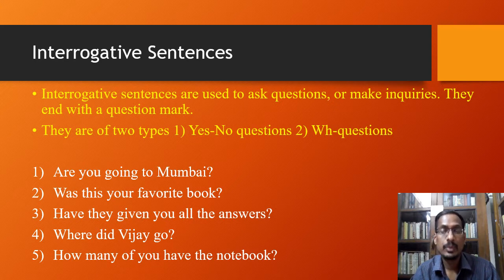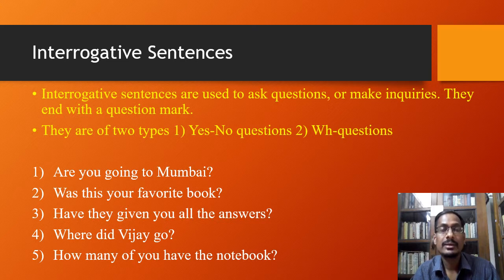So they are questions and they also require an answer. But here, compared to the earlier 3 questions, you expect a detailed or specific answer. Where did Vijay go? It could not be either yes or no. Here you are supposed to give a detailed answer.